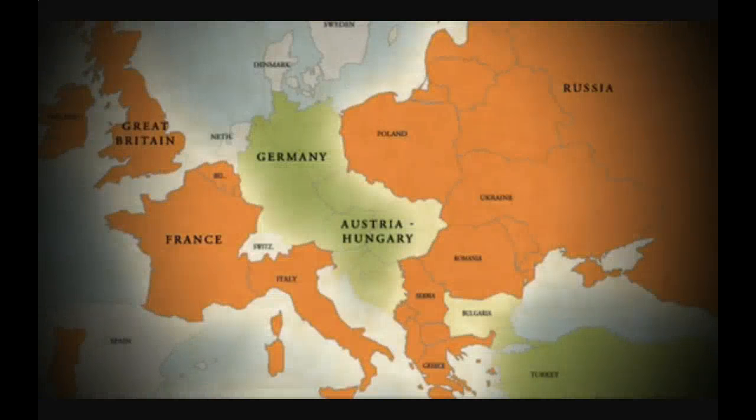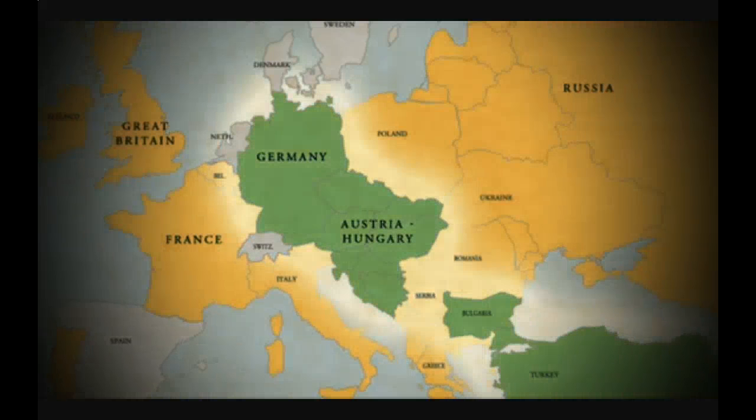Britain, France, Russia on one side. These are going to become the Allied powers. And Germany, Austria-Hungary, and the Ottoman Empire on the other side. These will be the Central Powers. By 1914, the alliance systems had been built in such a way that the slightest tremor could cause the whole structure to collapse.